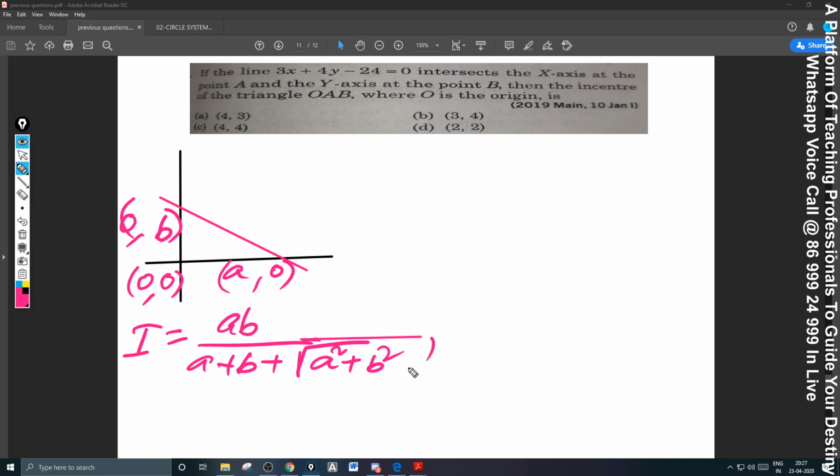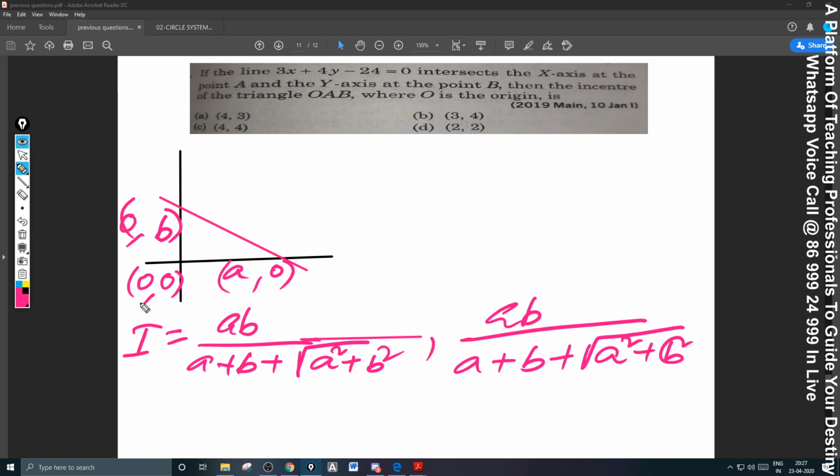What is it? AB by A plus B plus root over A square plus B square. Remember this. AB by A plus B plus root A square plus B square, and the same for y coordinate also. But if I give the question, even if you know this formula, there is a small twist that can be made in the question.